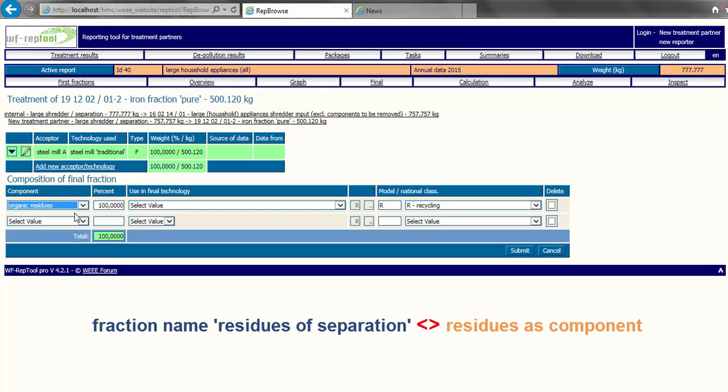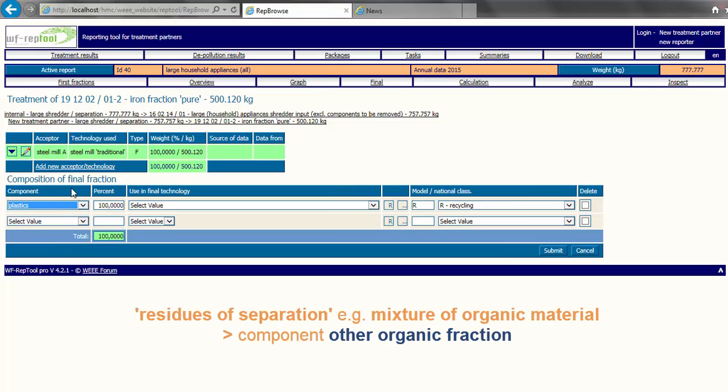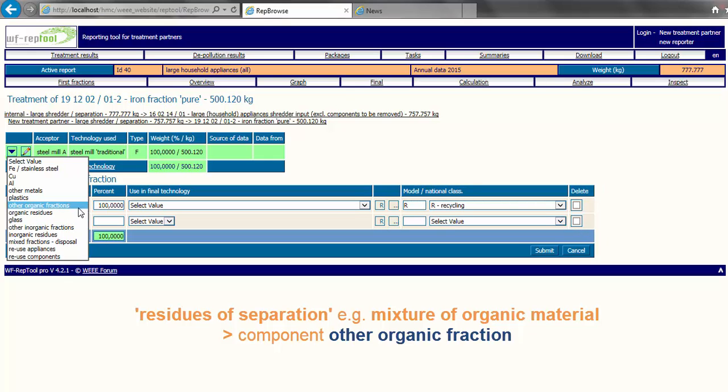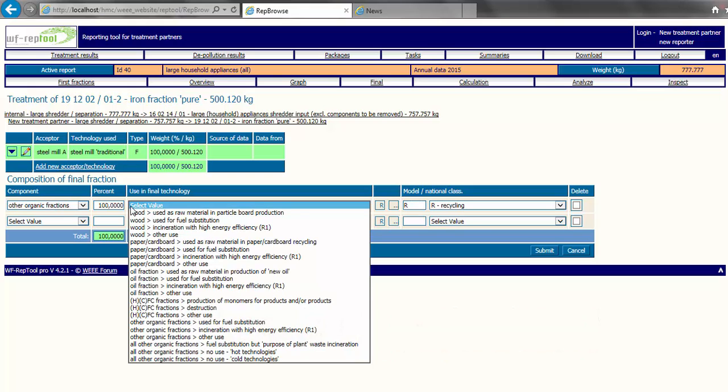Don't mix up when you call a fraction as residues of separation. This fraction of residues of separation may be a fraction of e.g. bad or not target plastics, for which the main component may be plastics. Or it may be a mixed fraction of organic material you will send, e.g. for incineration. In this case, you may call the component as other organic fractions, as it is your target to separate this fraction for use as fuel substitute.